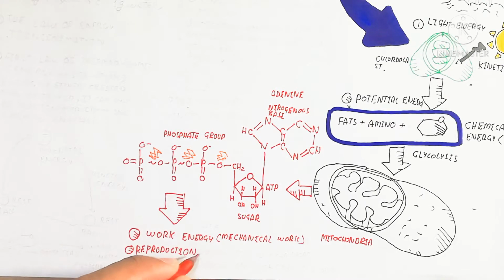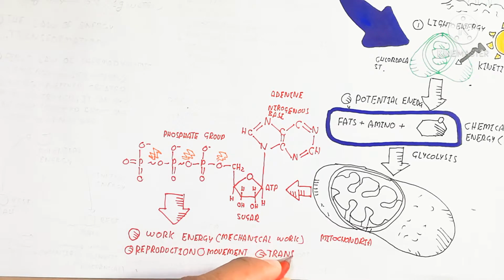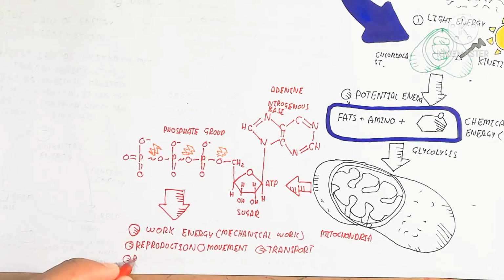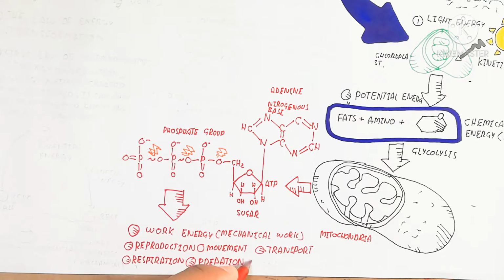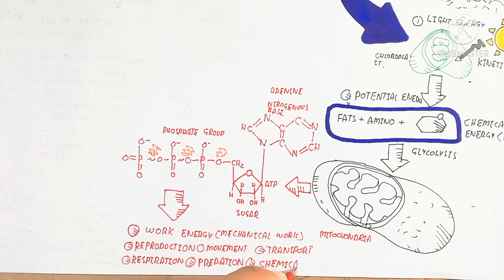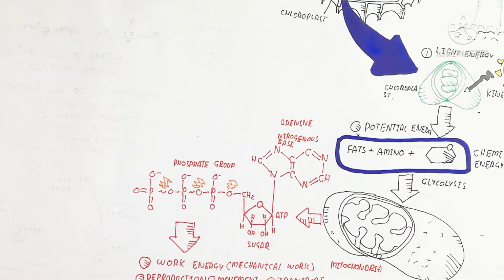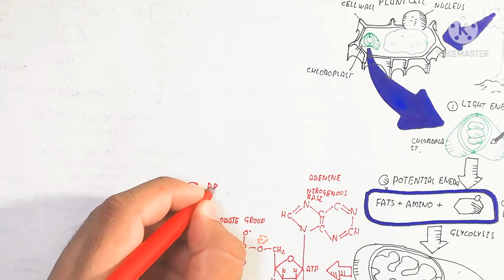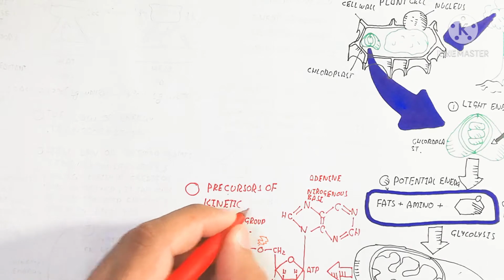mechanical work. Reproduction also uses it, for sperm and egg production, fertilization and development. On the other hand, there is movement and transport, for example transport in the cell, export and import, endocytosis, exocytosis, etc. Respiration also occurs, and predation in the case of animals, while chemical work, for example the biochemistry inside the human body, all uses energy.